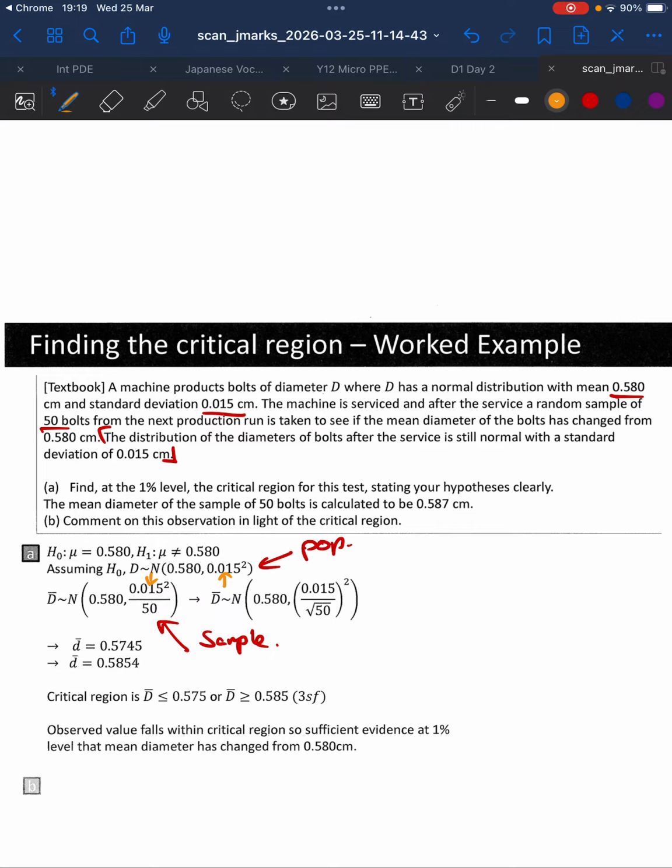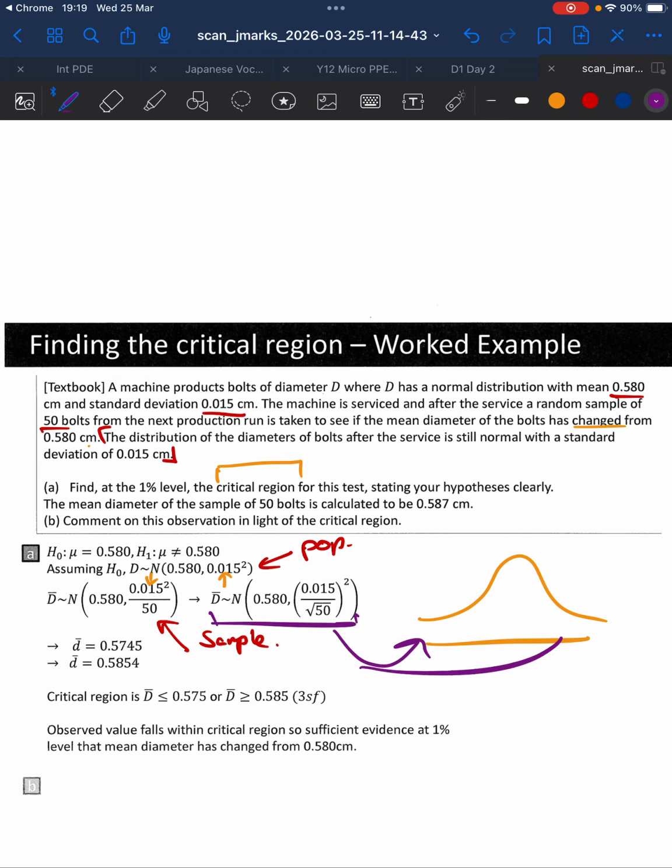So what we could do for this instead is find the critical region. Now, the critical region is the set of values that makes you reject H0. Is this one-tailed or two-tailed? It's to see if the mean diameter has changed, so this is two-tailed. We can use this distribution with the inverse normal on our calculator. Remember that?